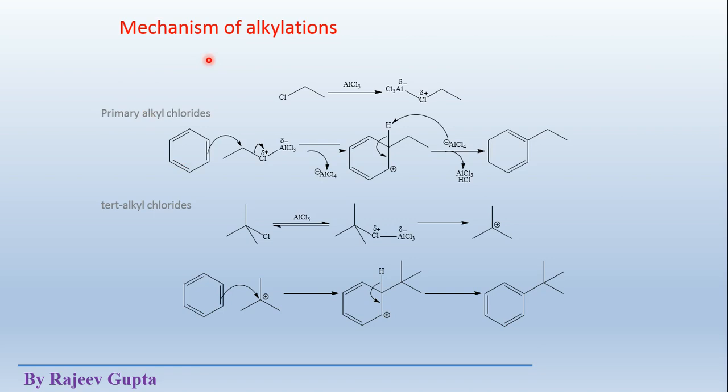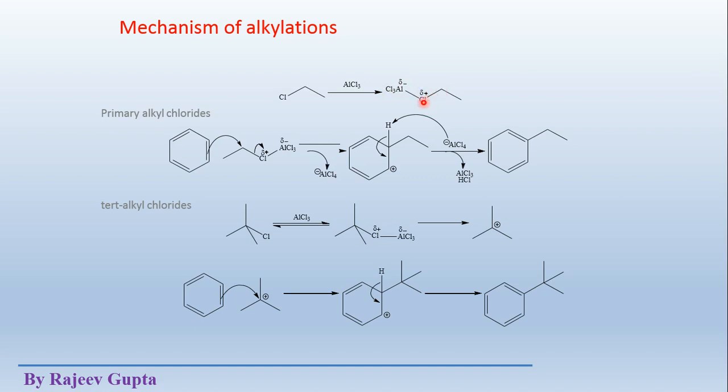Now this is the simple mechanism of alkylation. In the first step, this Lewis acid and this alkyl chloride react to each other and form a type of complex, where this chlorine atom provides its lone pair towards the AlCl3 side because it is a Lewis acid, and it becomes somewhat positively charged.